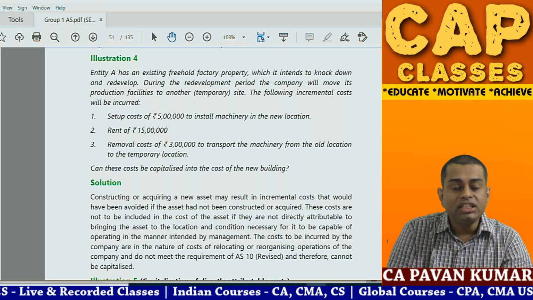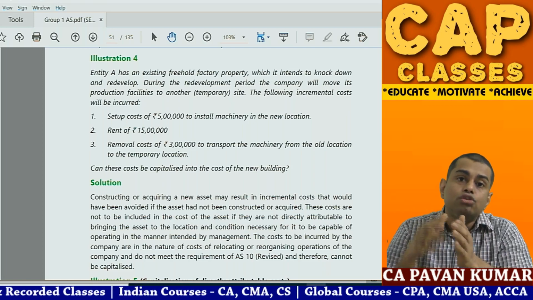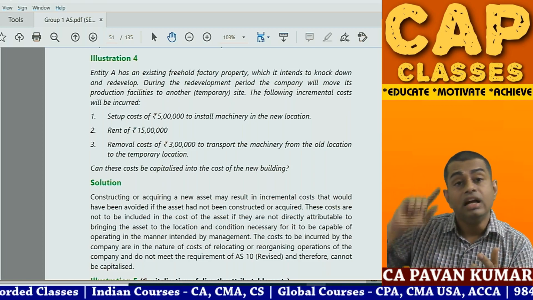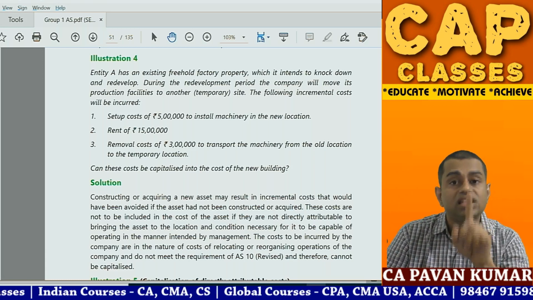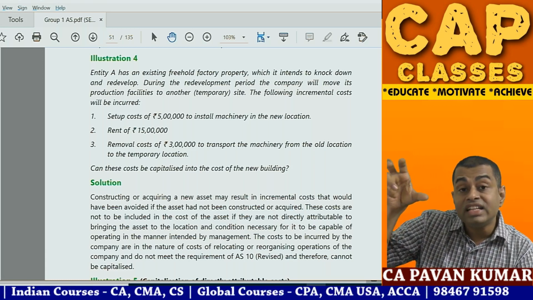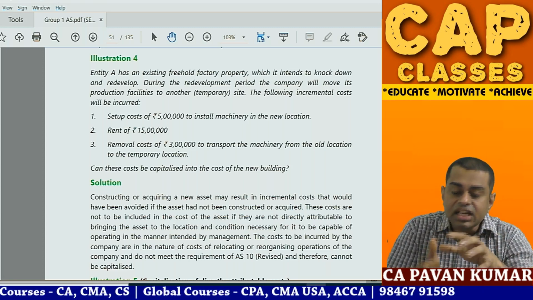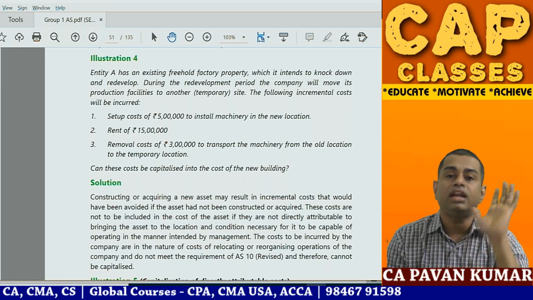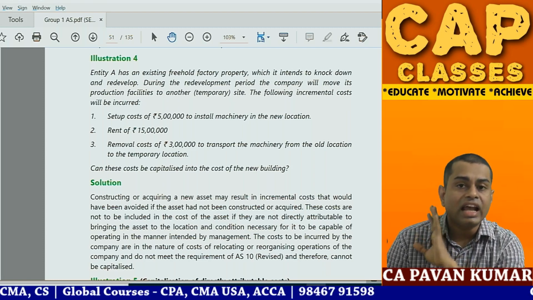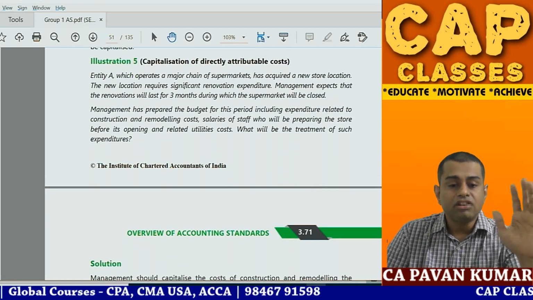Now you demolished this asset. Now the question is, to shift all my goods to the new flat, 1 lakh rupees cost. Rent of the new flat, 2 lakh rupees of cost. Can that be capitalized? The answer is nothing. So that temporary facility rent, transportation expenses, uninstallation and installation of machines has nothing to do with the new factory. So these expenses cannot be capitalized. They should be charged to P&L. That is the answer.